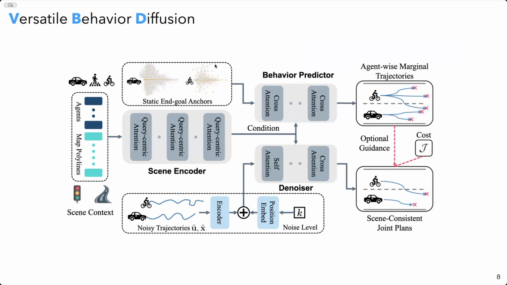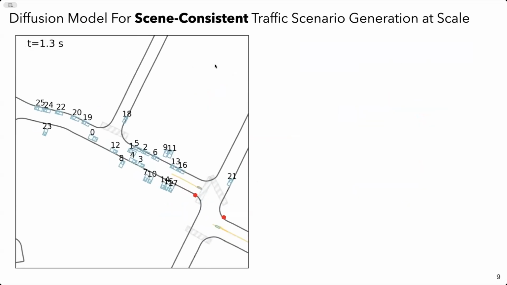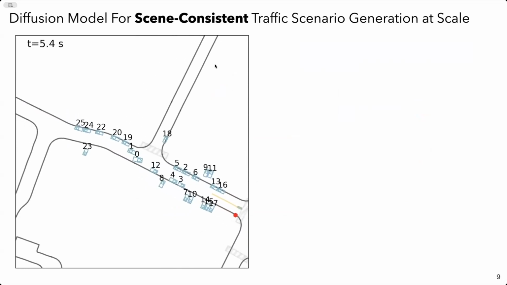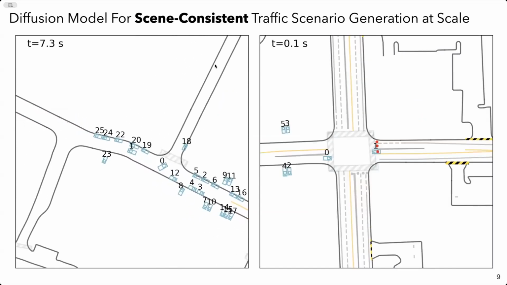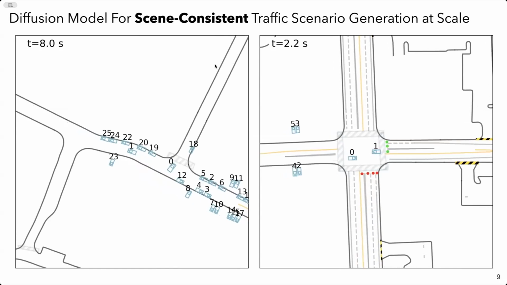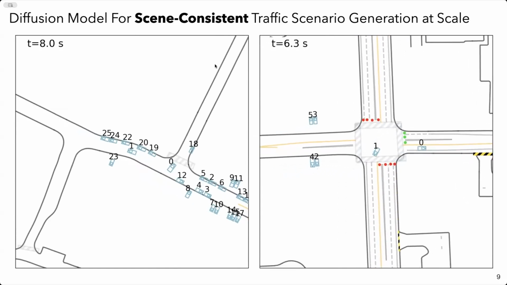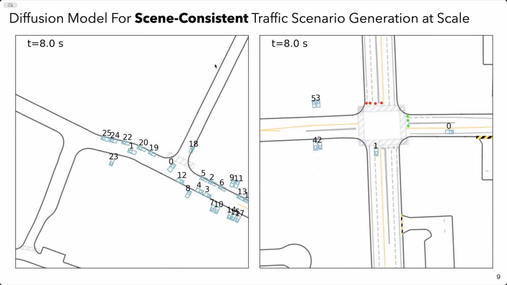VBD can generate scene-consistent and realistic scenarios that are coherent with traffic rules and social norms. In the first example here, vehicle 0 yields to the oncoming traffic, then proceeds with a left turn. In the second example, vehicle 1 slowly enters the intersection, waits for the other car to pass by, and then finishes this unprotected left turn.